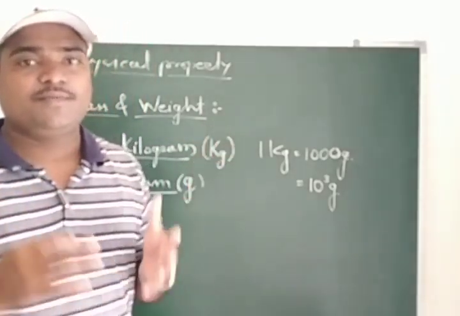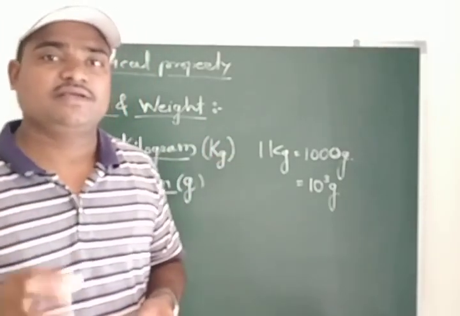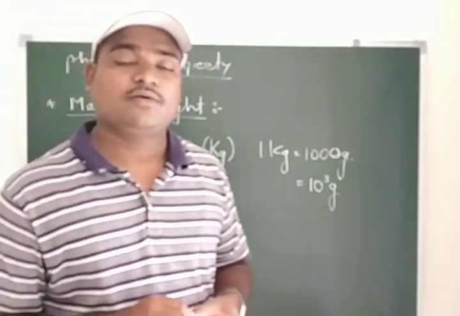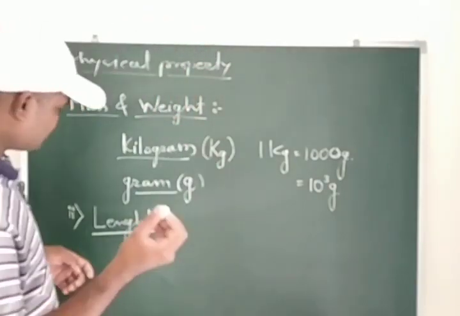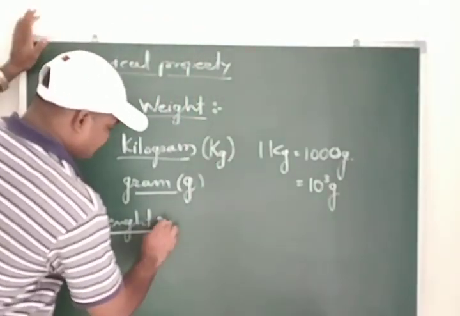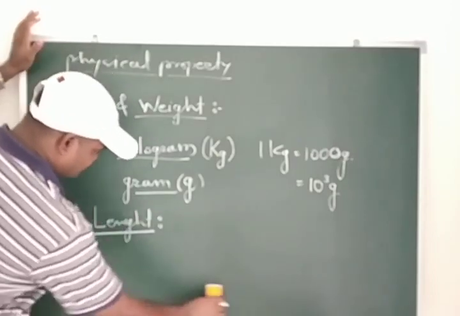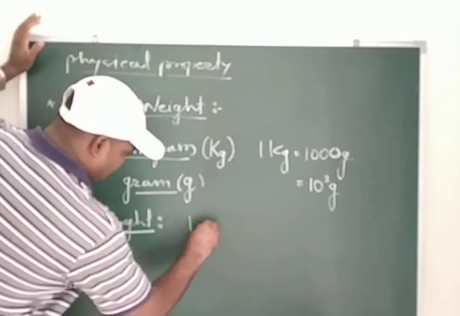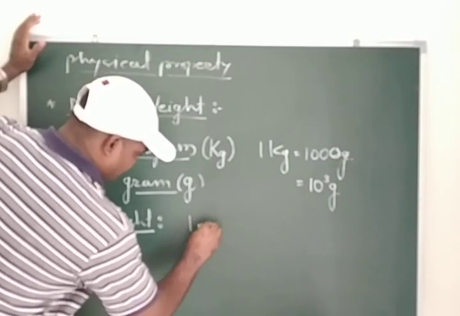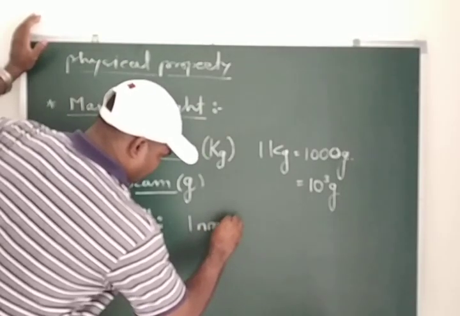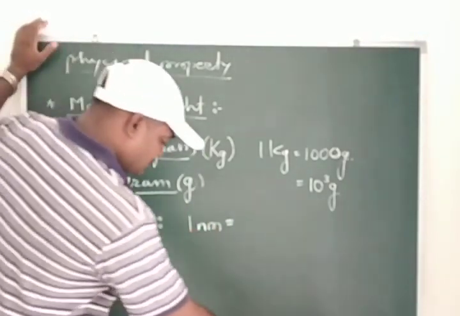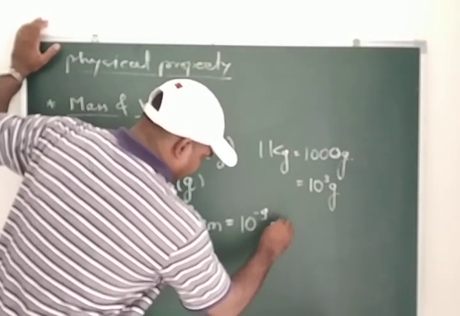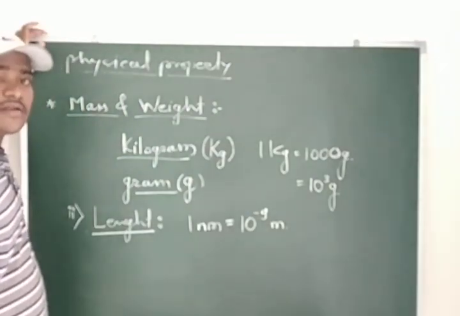But in picometer or in nanometer, we are measuring bond length, or we can say the wavelength and atomic radius, like these quantities. So students, we will see the conversion of these lengths which we are using in our chemistry study. 1 nanometer, if you want to convert it into meter, is equal to 10 raised to minus 9 meter. This is the conversion of 1 nanometer into meter.